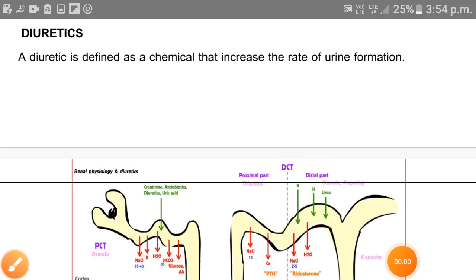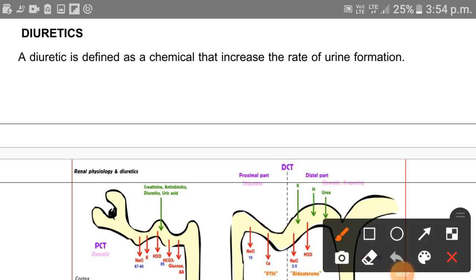Hello students, here we cover the topic diuretics. In this we can see the definition of diuretic. Diuretic is the agent which increases the rate of urine formation.